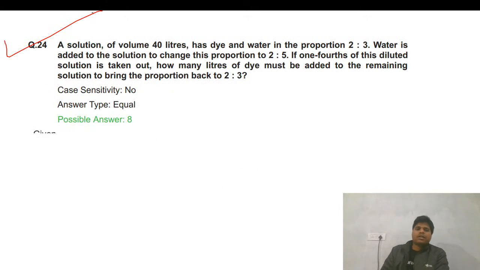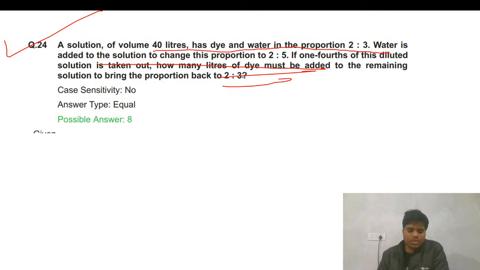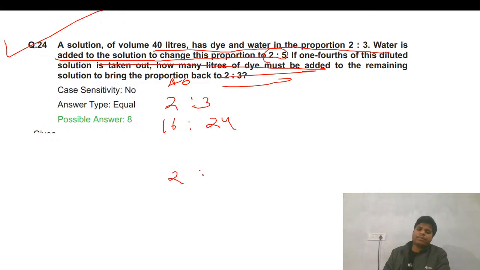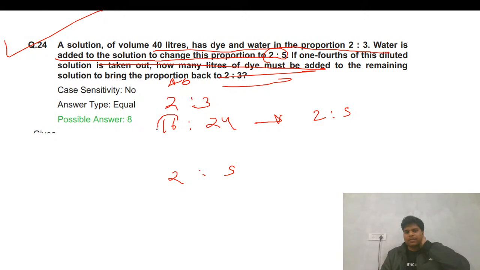Fine. So next question, volume of 40 liters. Ratio, proportion, mixture questions, I told you these questions definitely come. So 40 liters of dye and water in the ratio 5:3, so that will be 25 and 15. Water is added to the solution to get a proportion of 2:5. So only water is added, which means your dye will remain constant.